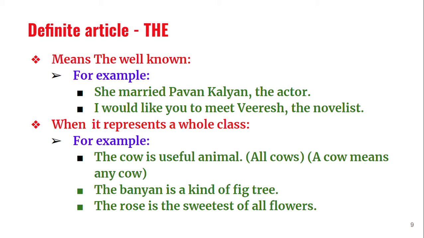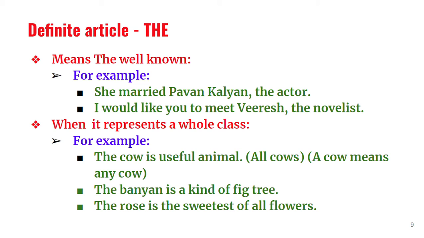Here, what I mean to say is he is a very famous actor. So as to mean the famousness of some noun, we can use the before such a noun. So in the example, she married Pawan Kalyan, the actor. Here I mean Pawan Kalyan is a very famous actor.